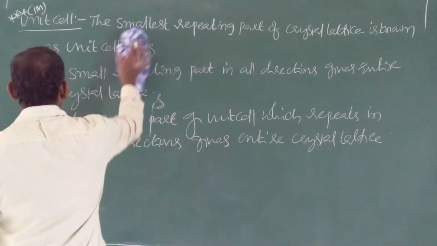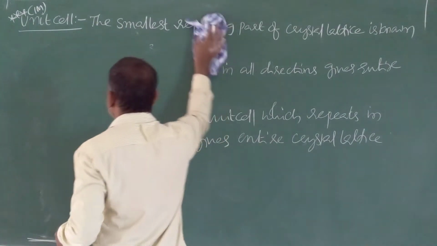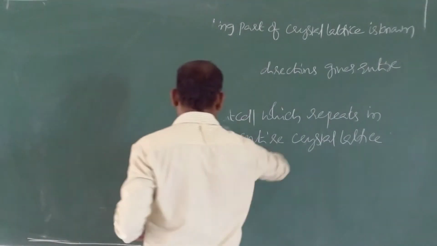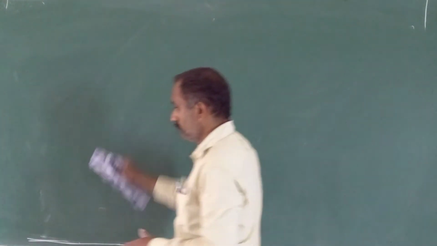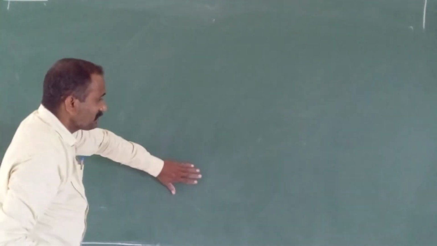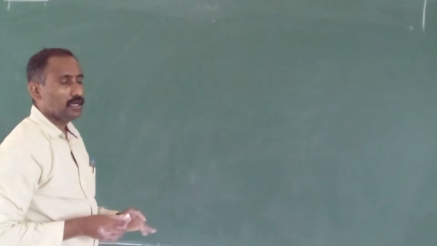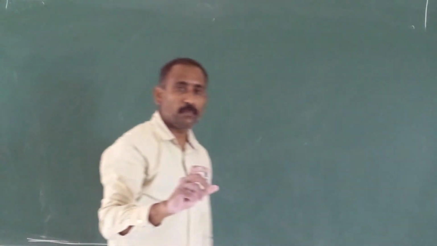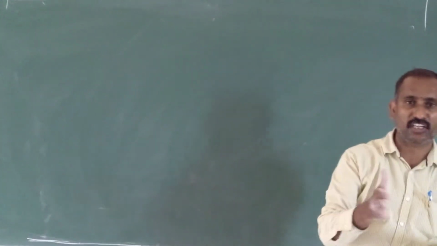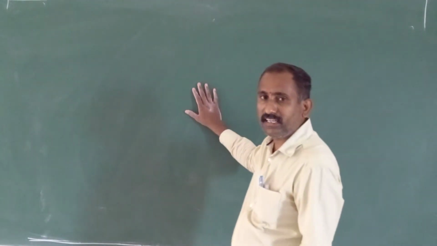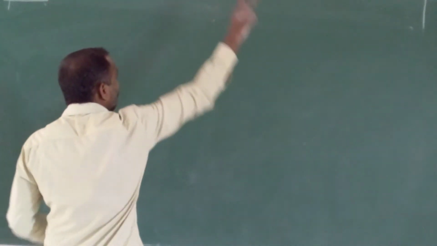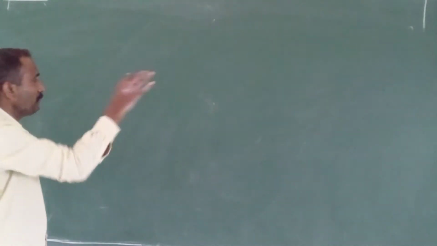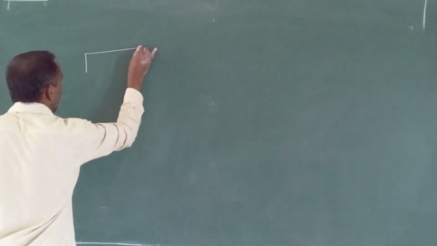Otherwise, just for understanding purpose, one general example I will consider. Now, this is the wall. Back side of this board wall is there. How that wall is constructed? With the help of bricks, mainly cement also there for joining purpose. With the help of bricks, that wall is constructed. So in the entire big wall, bricks are repeated.